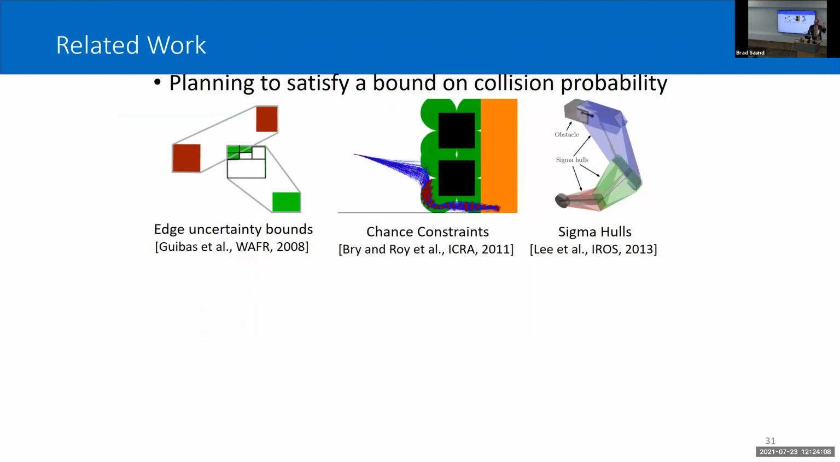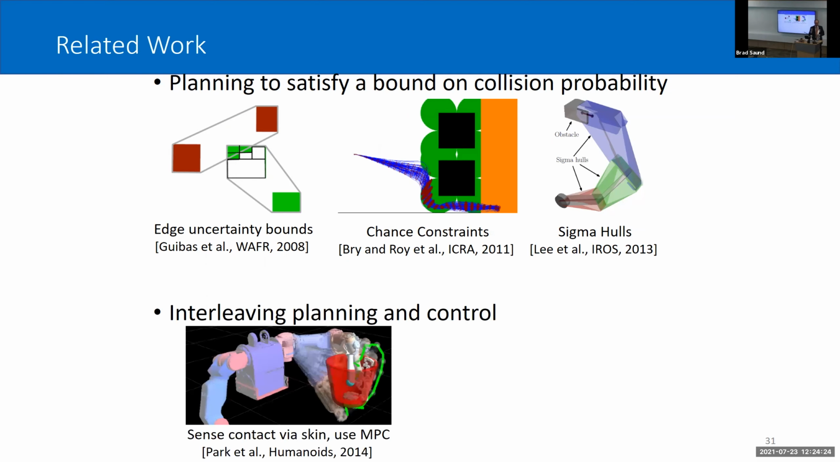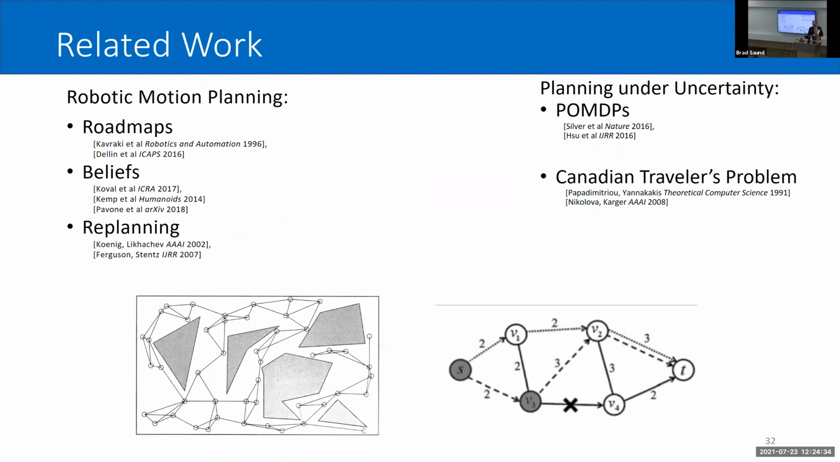This is related to a lot of planning work in trying to avoid collisions. A lot of this work is focused on avoiding collisions, but it doesn't really capture my underlying problem and doesn't incorporate the information that we gain from a contact. Another approach that we could use is interleaving planning and control, which I talked about in the last section. But again, it's not capturing what we truly want to solve here.